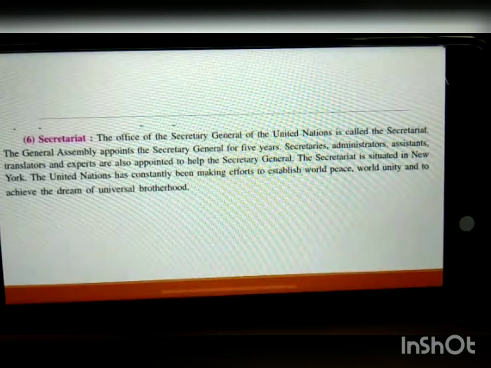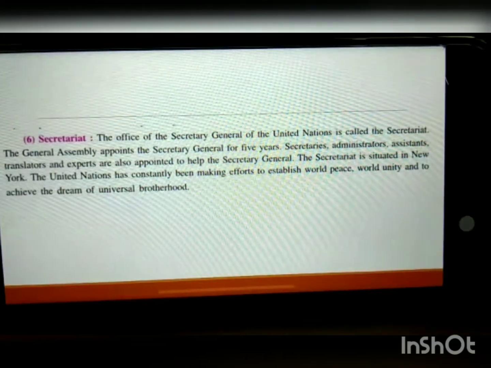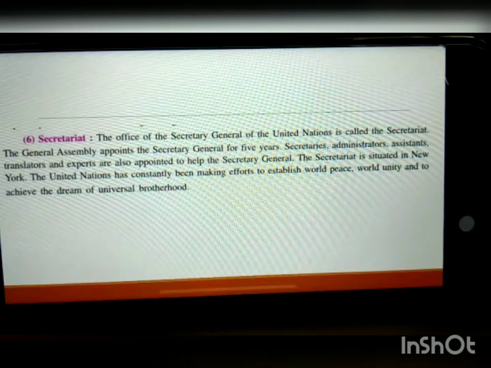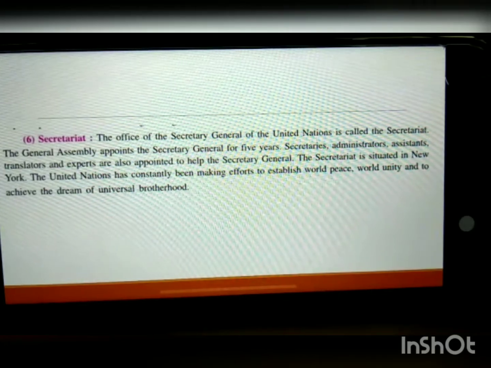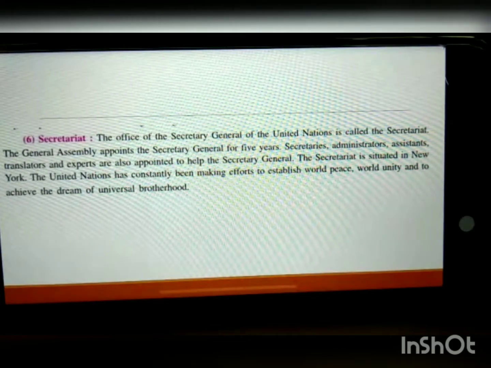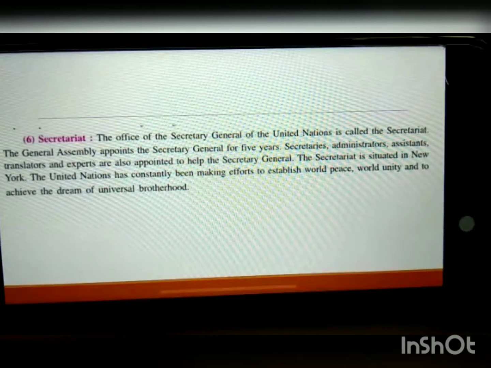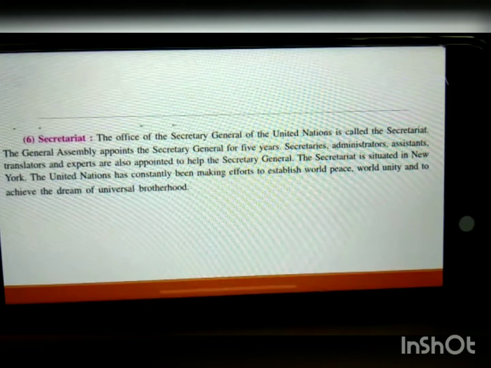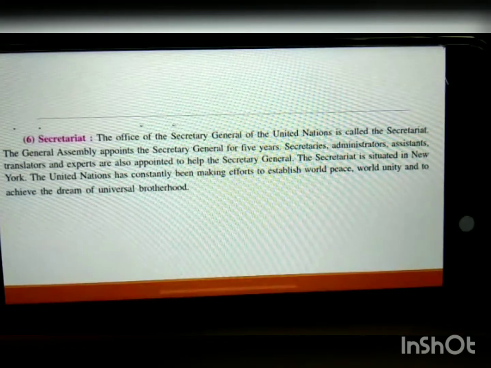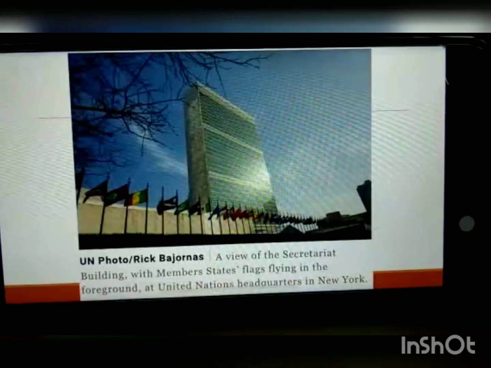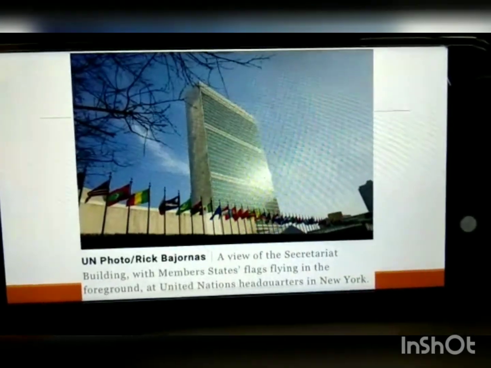The last part is the Secretariat. The office of the Secretary General of the UN is called the Secretariat. The General Assembly appoints the Secretary General for 5 years. Secretaries, administrators, assistants, translators, experts are also appointed to help the Secretary General. The Secretariat is situated in New York. The UN has constantly been making efforts to establish world peace, world unity, and to achieve the dream of universal brotherhood. See, this is a picture of the Secretariat, the office of the UN, and that's it.